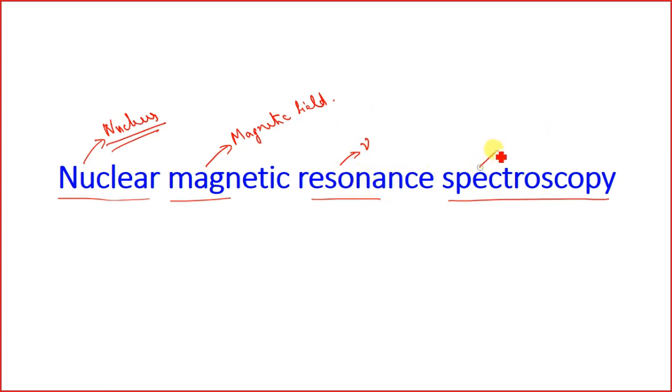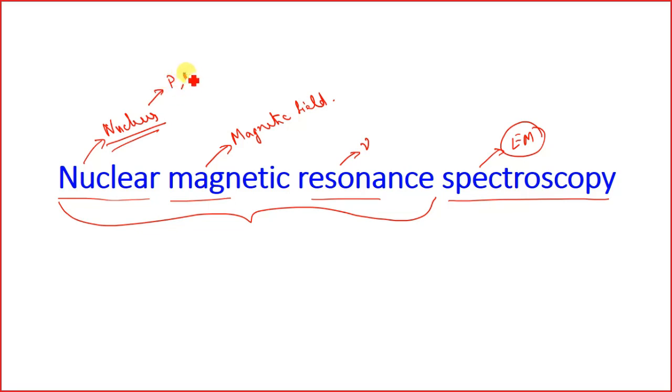And spectroscopy, we have already discussed, is the interaction of matter and electromagnetic waves. So in this chapter, combining all of this in nuclear magnetic resonance, we will be discussing the subatomic particles within the nucleus, protons and neutrons.